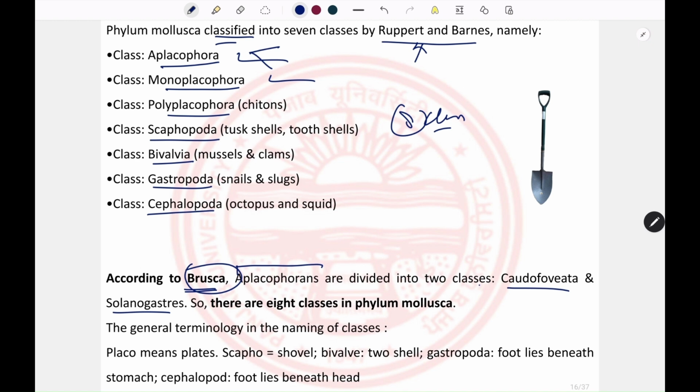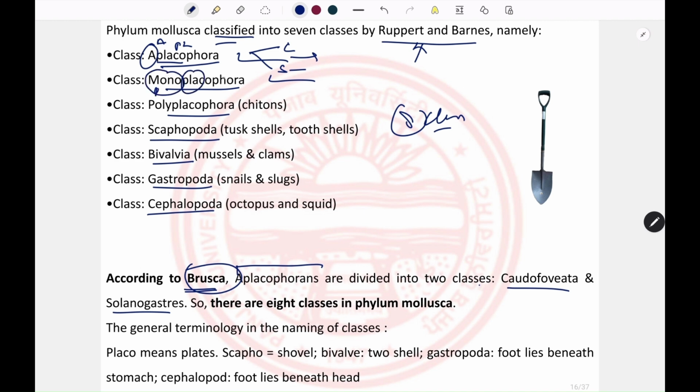If we see the terminology, A means absent, Placo means plates. So there is no shell present in the case of Aplacophorans. So the Chaetodermomorpha as well as the Solenogastres lack a shell. However, Mono means one.